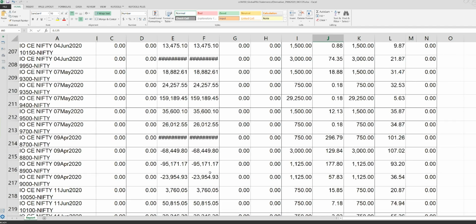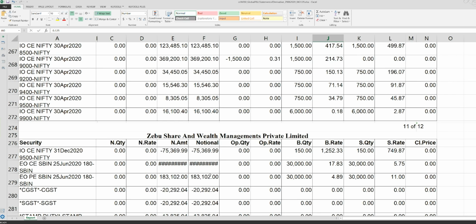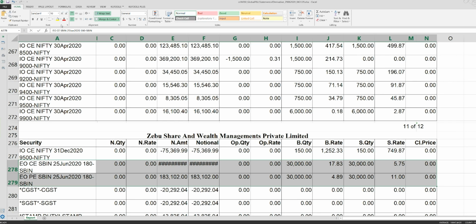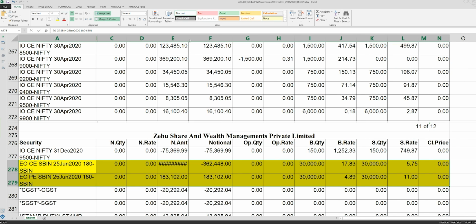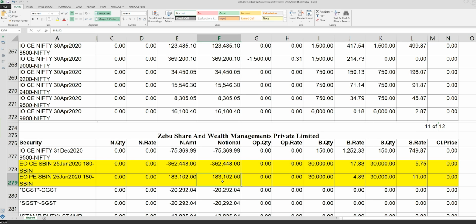For one or the other reason, I have done a trade in State Bank of India. So this is the State Bank of India trade I have done, and you can see I've done 2 trades. In one trade, I made a profit of 1.83 lakhs, and in another trade, I made a loss of 3.62 lakhs. So in this SBI trade alone, I lost about 2 lakh rupees. You can see there are no more SBI. This is all Nifty, and this is all like GST. So I've shown you one trade, State Bank of India trade, where I lost 2 lakh rupees, and another trade